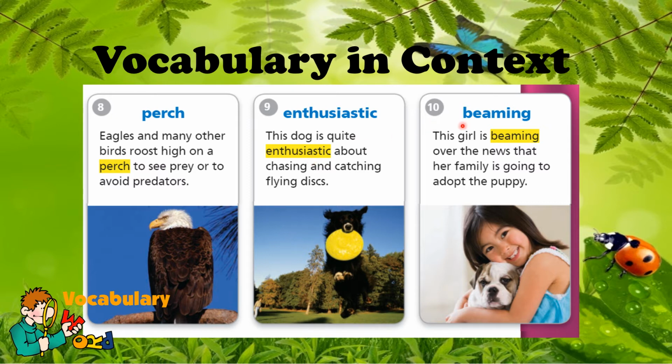Number 10 is beaming. This girl is beaming over the news that her family is going to adopt the puppy. So look at the facial expression of this girl. It's very obvious that she is smiling. She is beaming, or in other words, smiling, grinning radiantly.